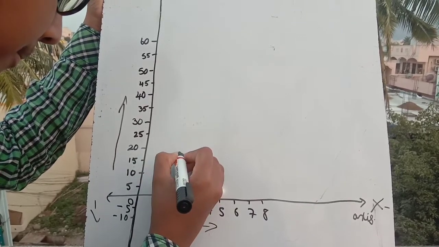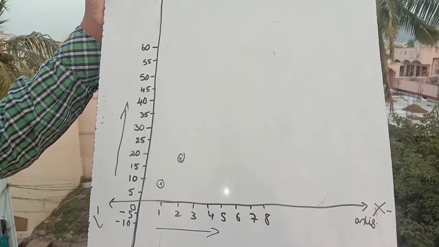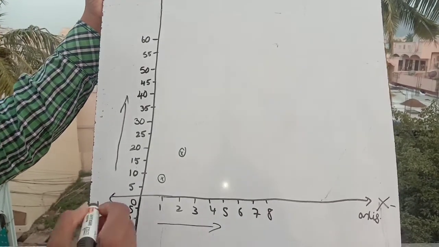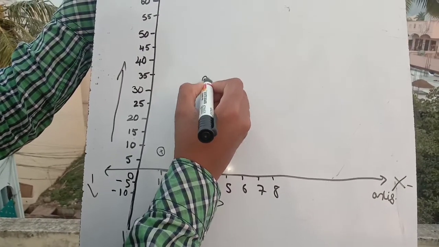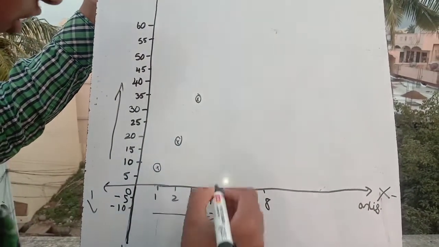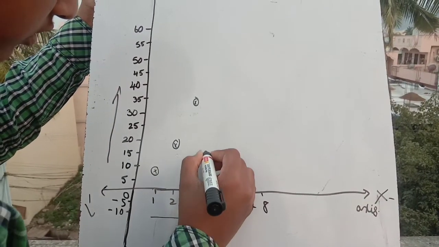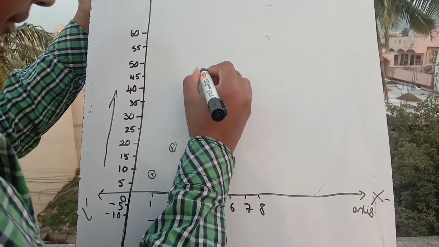The second one I am marking here, the point 20. The third one is 36, so I am marking the 36. And after that the fourth unit is 48. Okay, 48 for the fourth unit. Here I am marking 48.